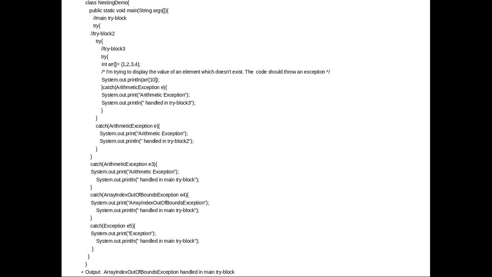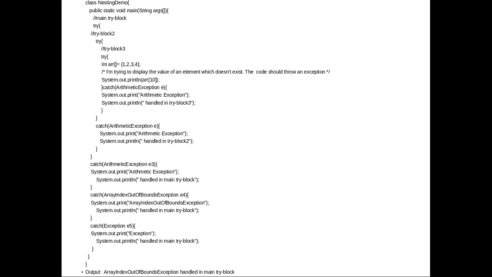But the innermost catch statement is catching only arithmetic exception. System.out.println of arr of 10 will generate an array index out of bound exception, but the catch block of that try has only arithmetic exception, so they do not match.